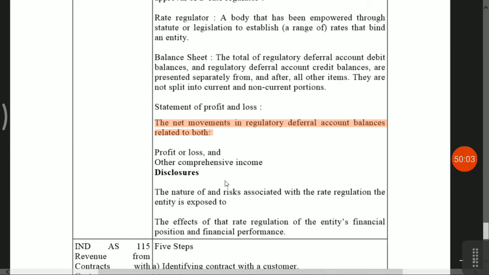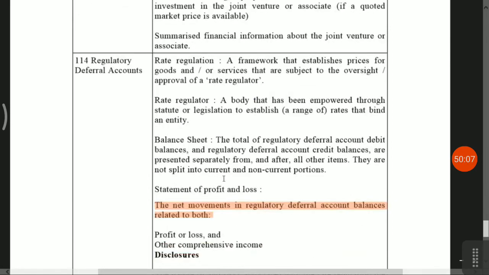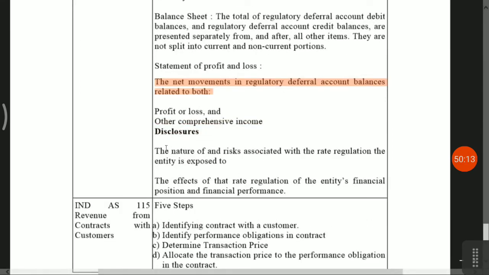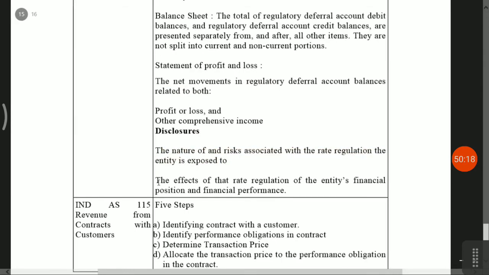This is applicable to insurance companies, pharma companies, that you have to disclose the regulatory deferral accounts, how it is. What is most important, accounting policies, that is most important. Nature of the risk associated with the rate regulation, that you have to specify. The effect of that rate regulation on the entity's financial position and financial performance.